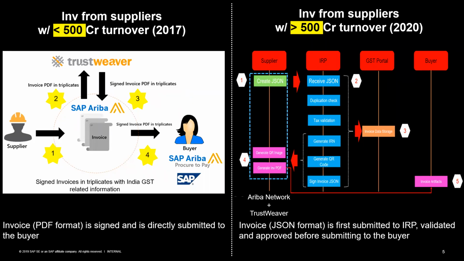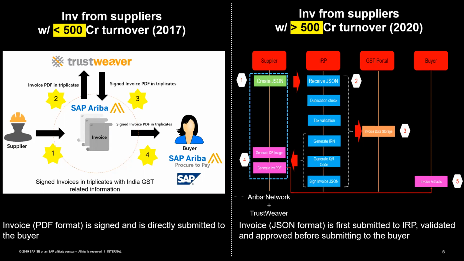Similarly, when an invoice reference number is generated and attached to the invoice, this is the unique reference number that can be referred to for any communication associated with this particular invoice. The QR code can be used to generate a QR image, and that QR image can be read by the tax inspector anywhere after the invoice creation, when the shipment is being done, during audits, or any time after the invoice has been submitted to the buyer as well.